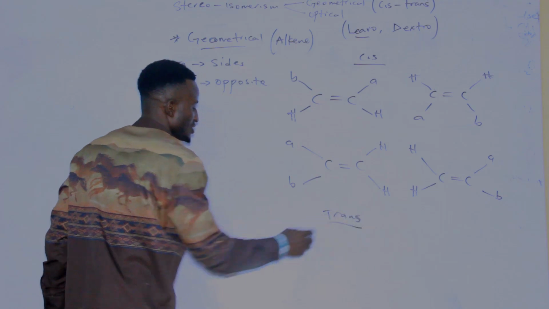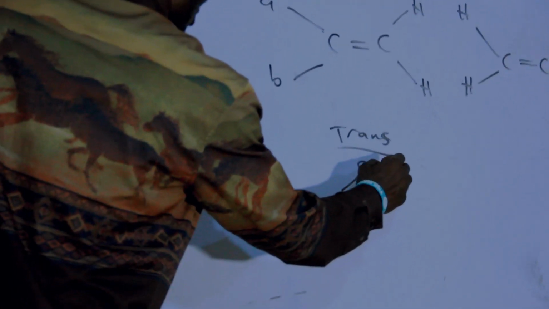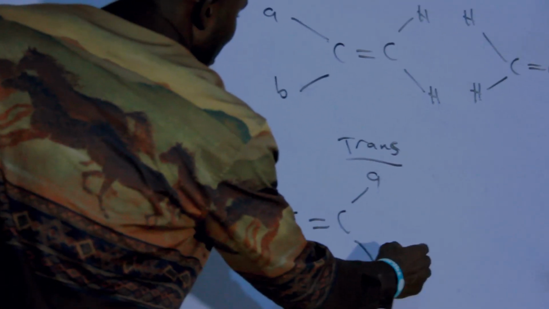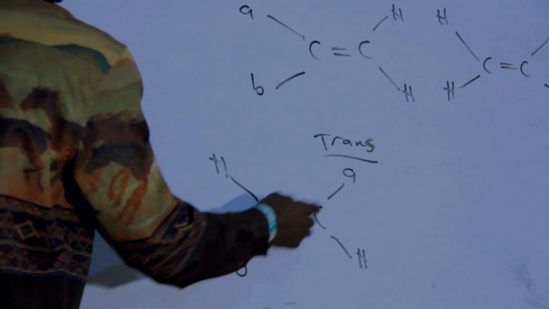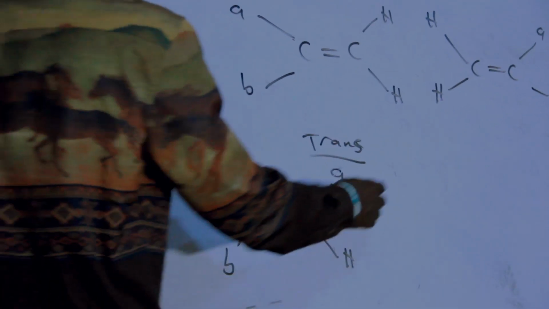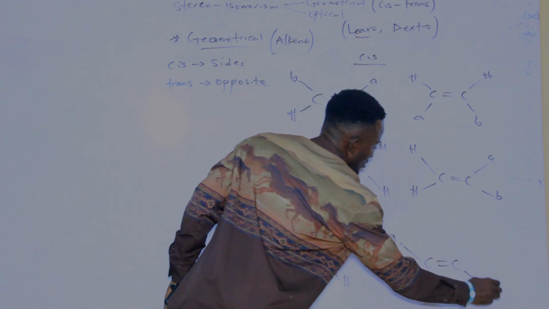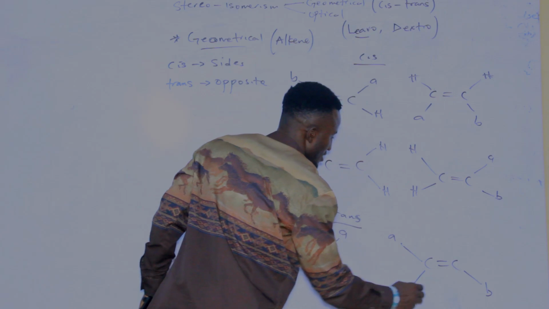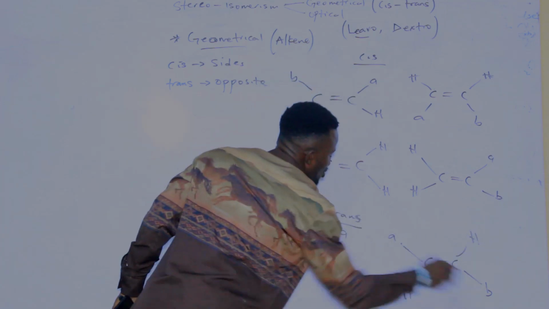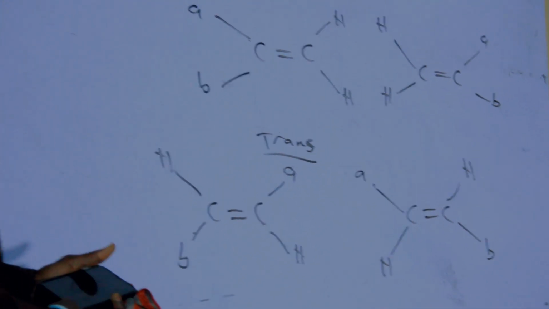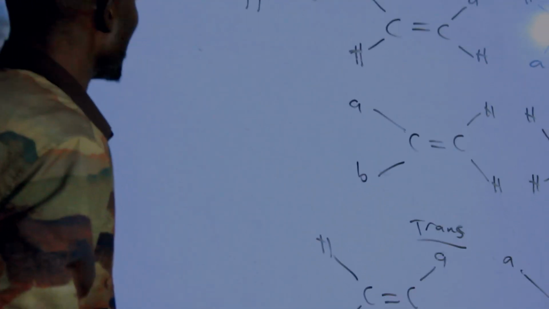Now what is trans? Trans is when they are found at the diagonal. Don't forget they are found opposite each other. Can you see the ligands? They are found opposite. Or when you have it like this here, you have the carbon here, you have the other ligands. So when it is found opposite each other like this, either this or this, then we'll call it trans isomerism.